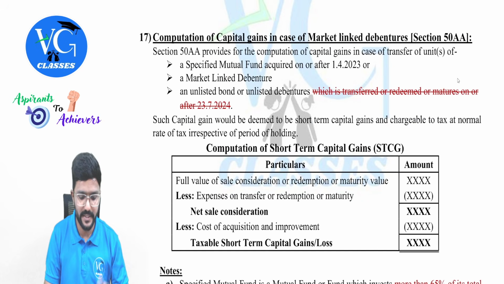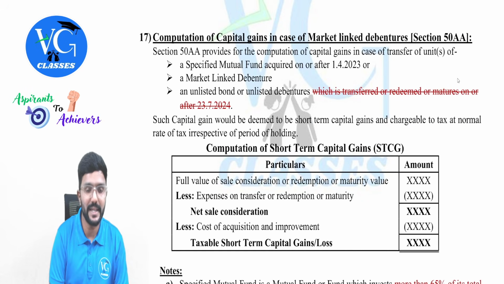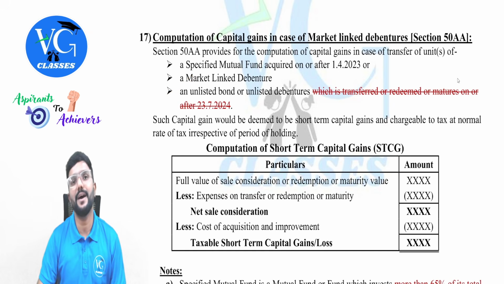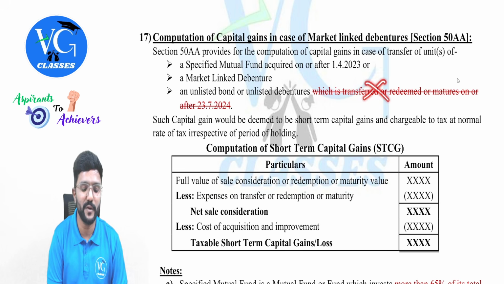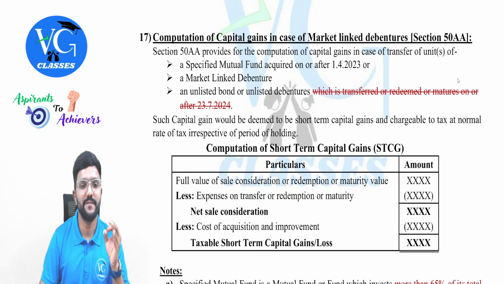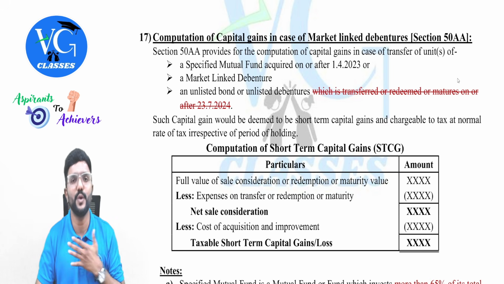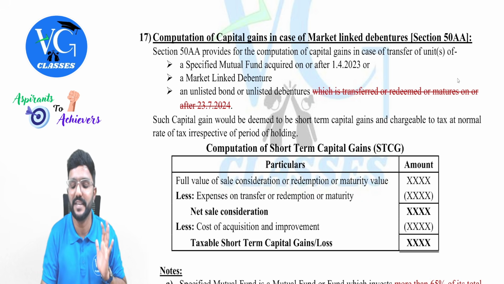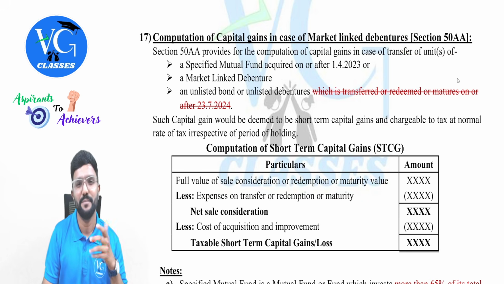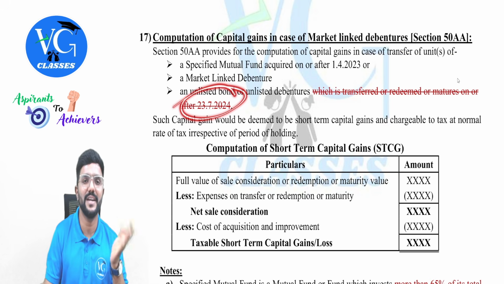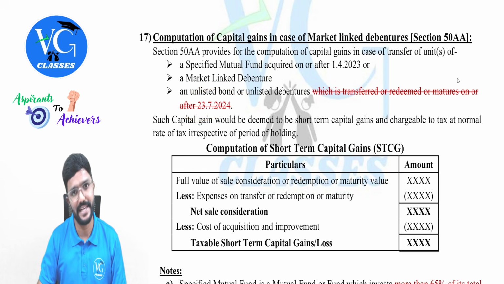Okay, sir. Next, a market linked debenture, and the last one, an unlisted bond or unlisted debenture which is transferred or redeemed or matures on or after 23rd July 2024 was there. But now you need not worry about that date. Why, sir? If this unlisted bond or unlisted debenture is redeemed at any time during our previous year, it is covered under section 50AA because automatically it will fall on or after 23rd July, guys.